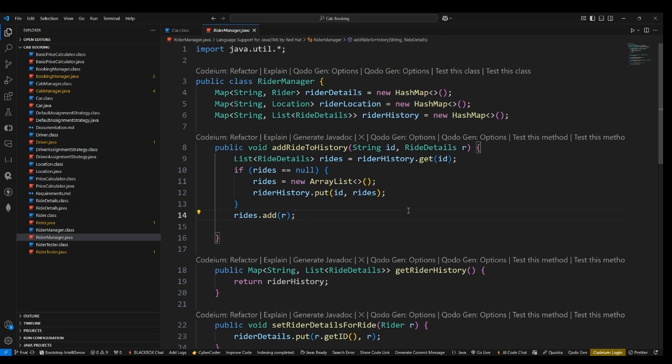That's the main idea. The rider manager, the booking manager, and the cab manager are the core part of our application. They are the software used by the rider entity and the driver entity, for the rider to book a cab and for the driver to go to the location of the rider, serve the ride from there, and also end the ride after reaching the destination. It is in the hands of the driver. In order to implement those three core features, we ended up with these three classes. Now let us go with the first class, the rider manager class. The rider manager class contains properties like rider details, ride location, and ride history, which are hash maps.